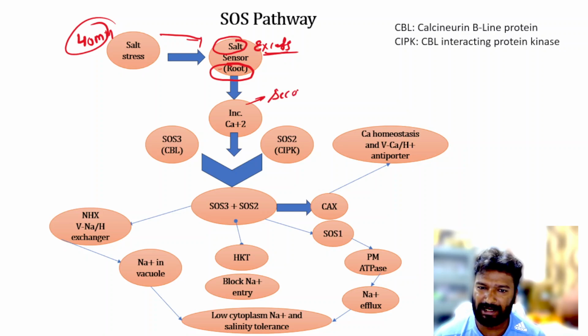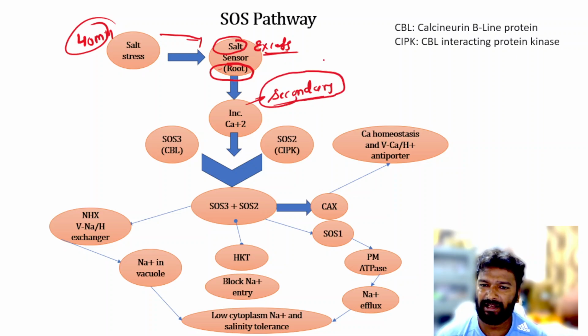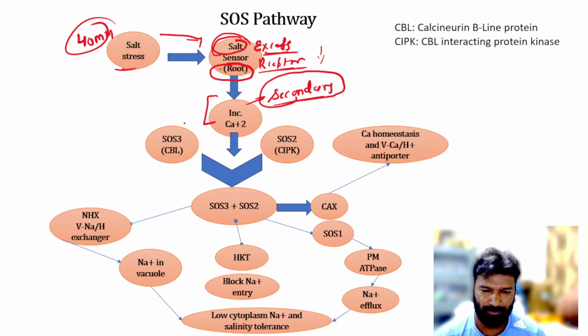Calcium acts as a secondary messenger. So when any stress comes, there are some receptors which sense the salt stress. Then there will be an increase in the calcium concentration, which activates these two proteins, SOS3 and SOS2.